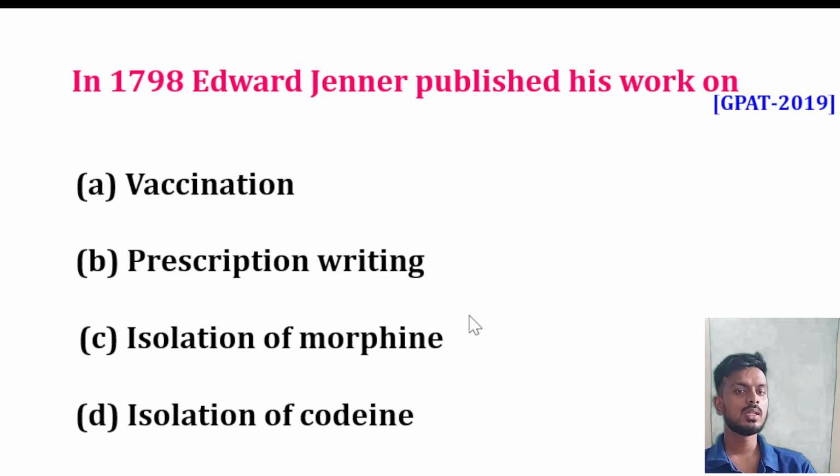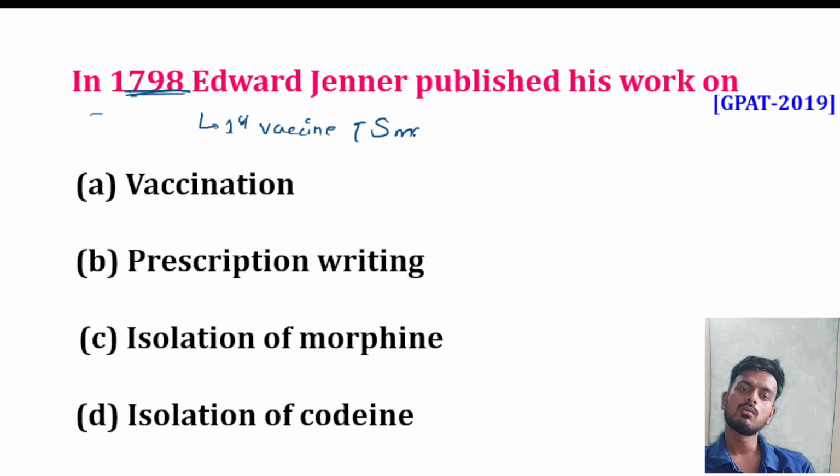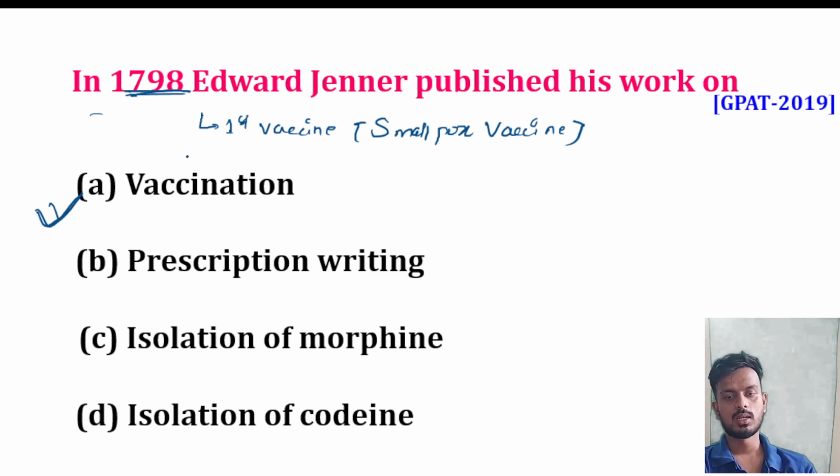Next question: in 1798, Edward Jenner published his work on what? Edward Jenner is famous for discovering the first vaccine, which is the smallpox vaccine. That's why he published his work on vaccination. So vaccination is the correct answer.